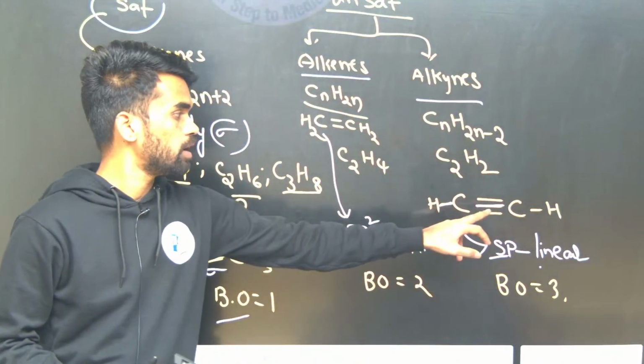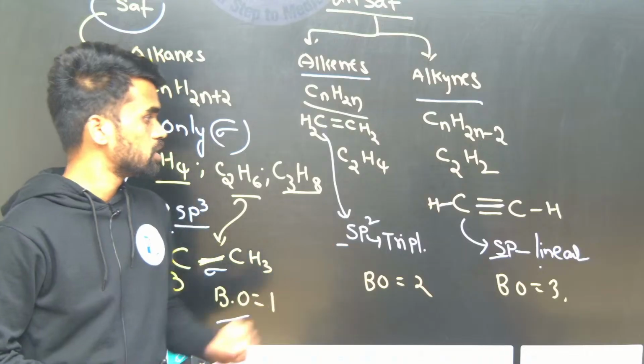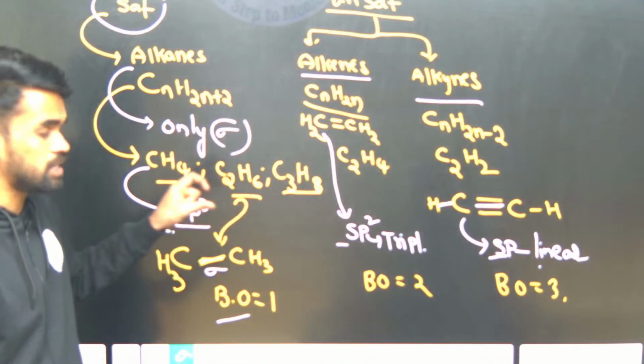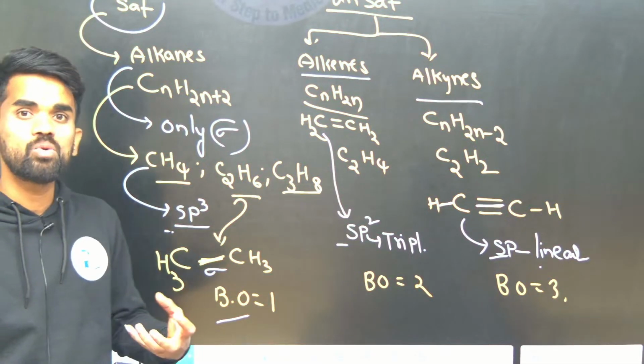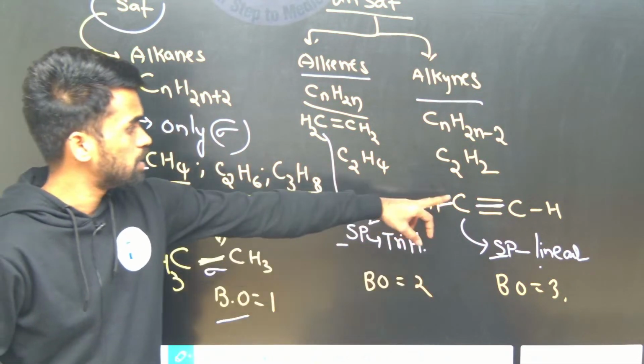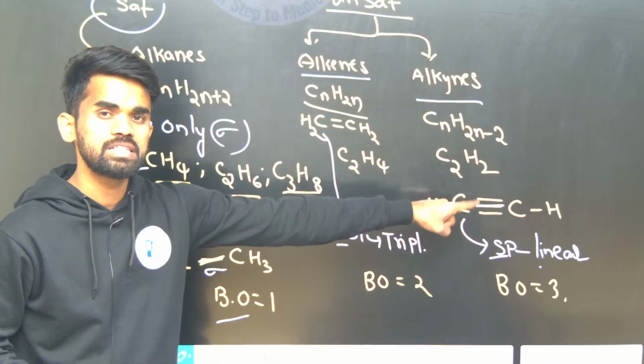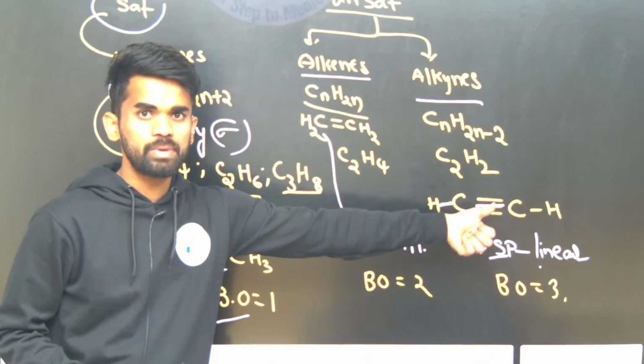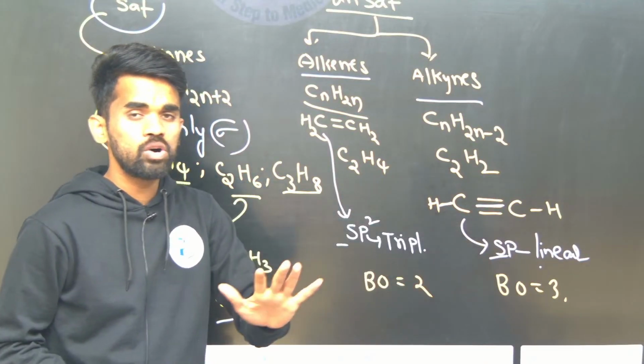See, the greater the bond order, the greater the bond strength. So here more bond order means more bond strength. Now the C≡C triple bond is stronger than the double bond, which is stronger than the single bond. So where do we require more energy to break the bond? Here 3 bonds are there, no? So more bond enthalpy or more bond energy is required here to break all these 3 bonds. Okay, hope this is clear.